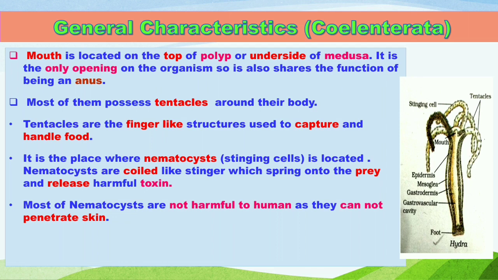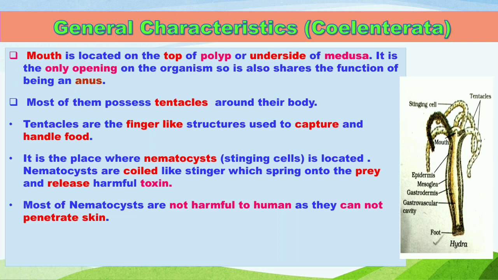The tentacles also have nematocysts, the stinging cells, in coiled form, which spring out and release harmful toxin into the body of the prey, and it gets paralyzed. With the help of tentacles it is brought into the cavity, which is helpful for digesting later on. We will discuss it later.